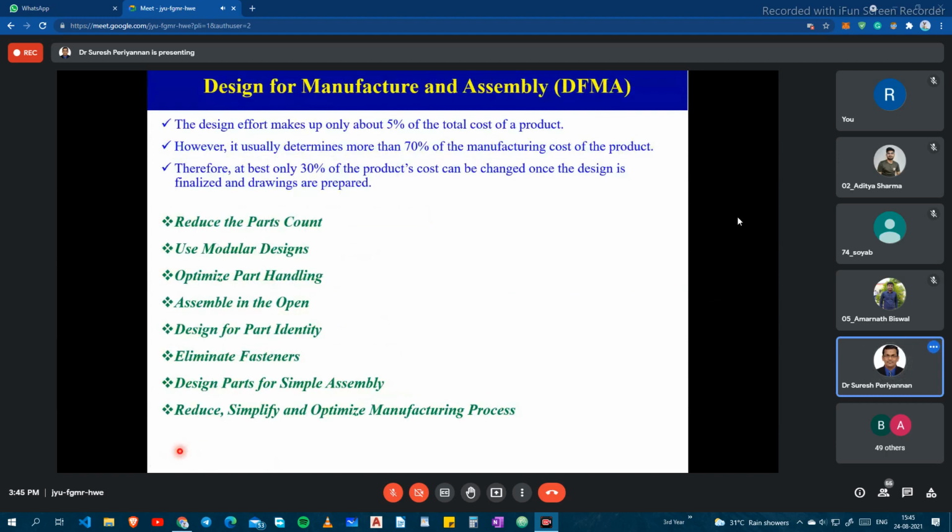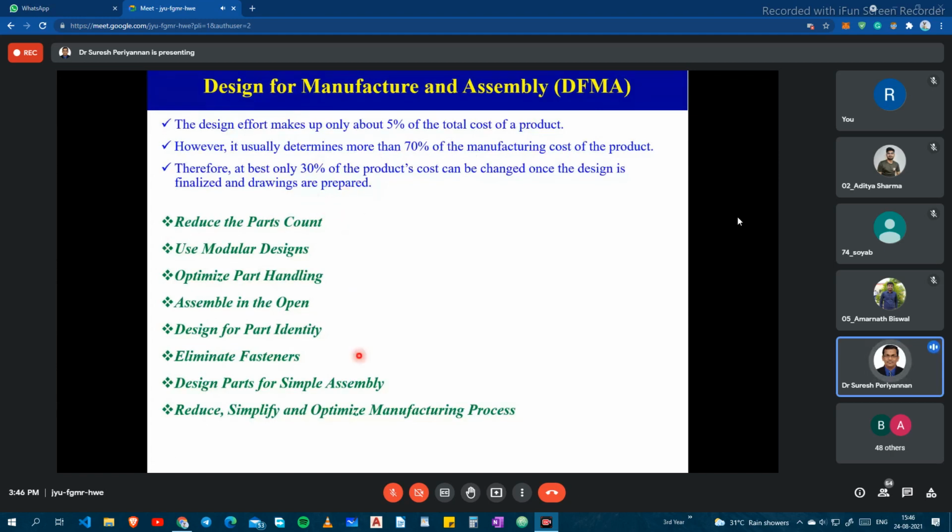Okay, and design, manufacture and assembly. In design effort we put only 5% of the total cost. But once we complete the design process and go for manufacturing, we put more than 70% of the cost in manufacturing. Manufacturing cost is very high compared to design cost. So only 30% of the product cost can be changed by the choice of design. Finalized drawings are prepared.